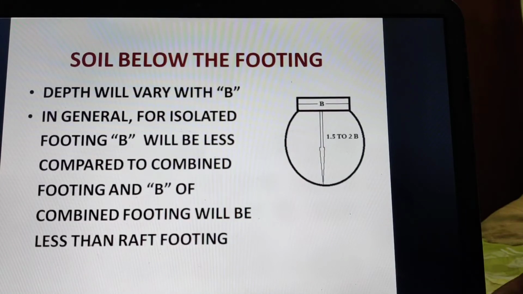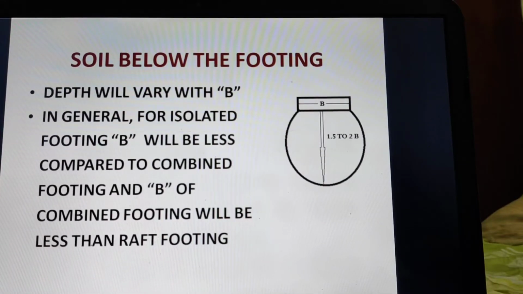Similarly, if the width of the isolated footing is 2 meters, then it will be up to 3 meters of soil, and if it is a combined footing with a width of say 4 meters, that will be for 6 meters of soil parameters, and if it is a raft footing with a width of 10 meters, then it will be for 15 meters. So in general, these parameters will be different, so bearing capacity will be different.